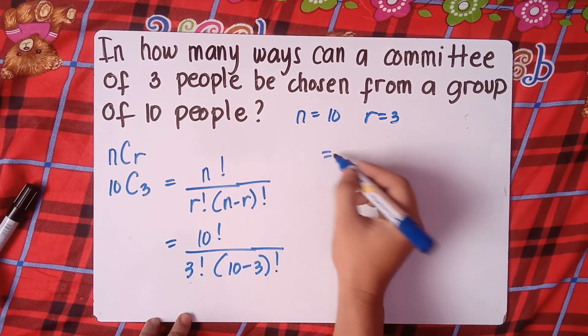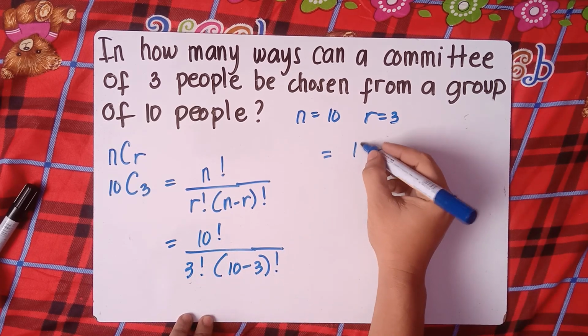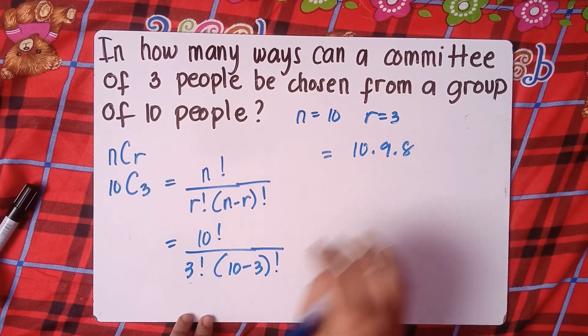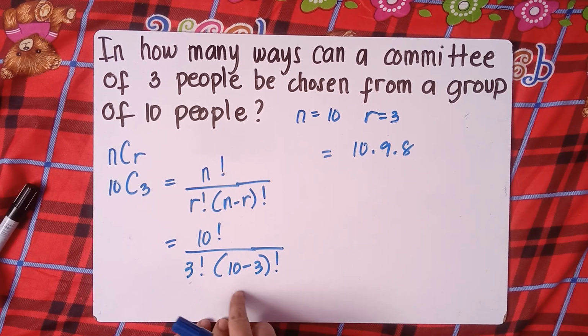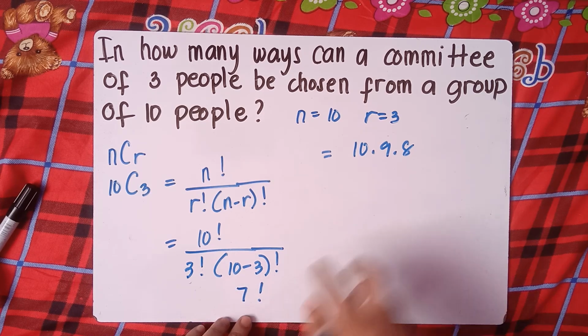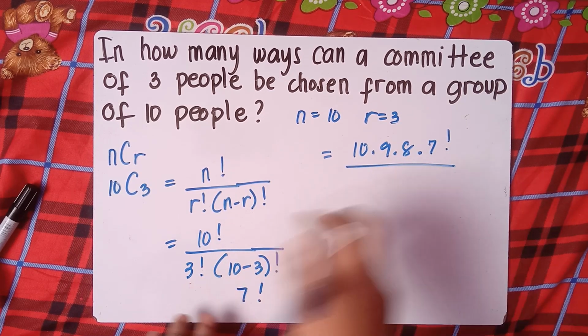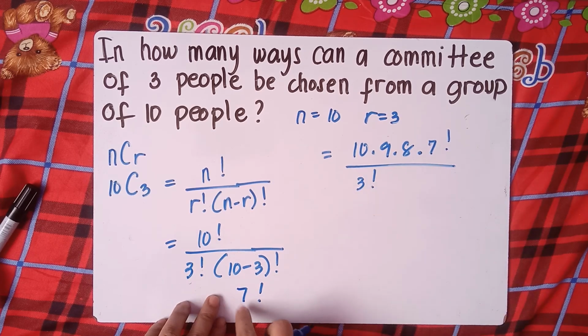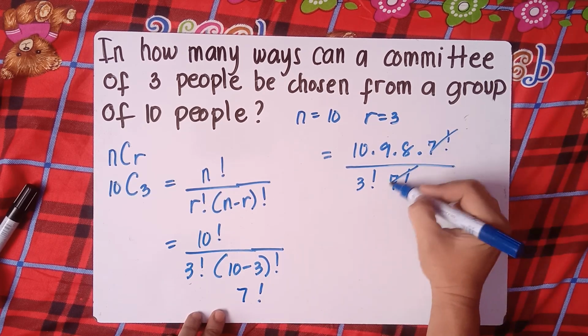Once again, class, 10 factorial is 10 times 9 times 8. Before you write times 7 times 6 times 5 times 4 times 3 times 2 times 1, check first the bottom part: what would be the number after you subtract 10 and 3. 10 minus 3 is 7 factorial. Therefore, you will stop at 7 factorial because you can cancel this out. Copy 3 factorial, and 10 minus 3 is 7 factorial, and you can cancel this out.